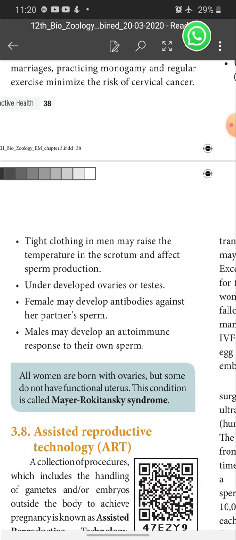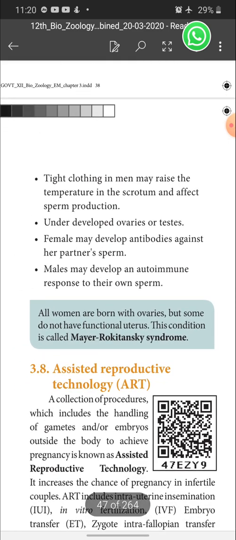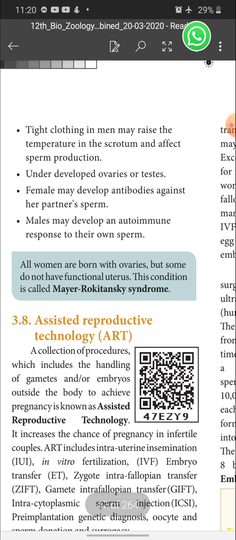Then tight clothing in men may raise the temperature in the scrotum and affect sperm production. Underdeveloped ovaries or testes, and a female may develop antibodies against her partner's sperms. Males may develop an auto response to their own sperms. So these are the various reasons discussed for infertility. It is a 5-mark question, children. It was a last year question also, please bracket it.